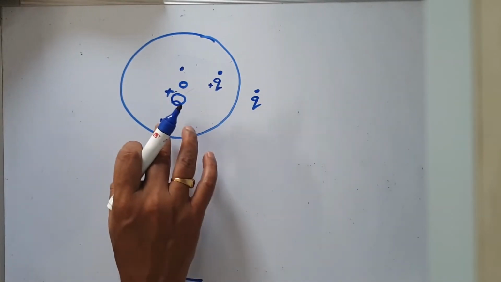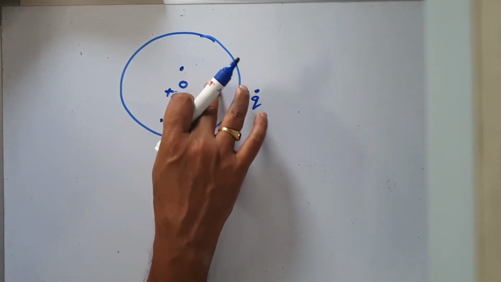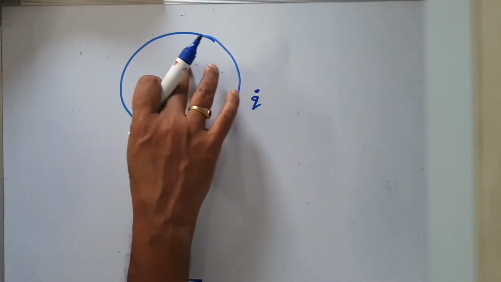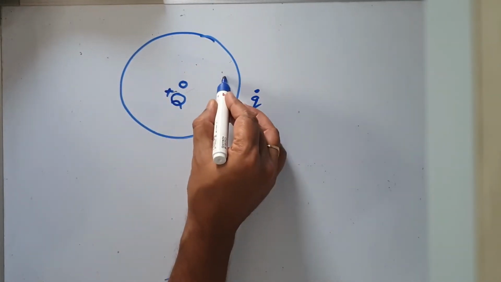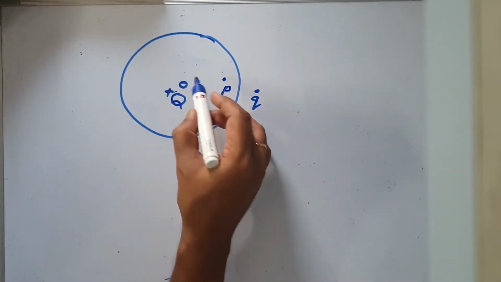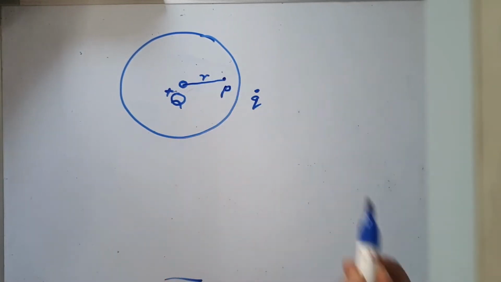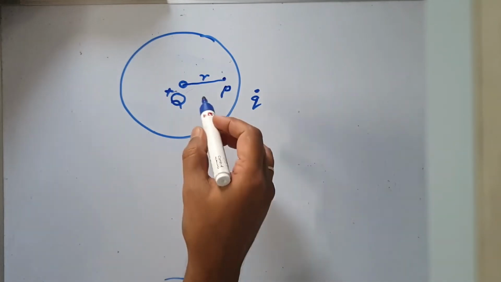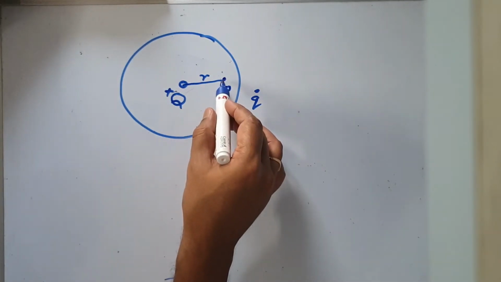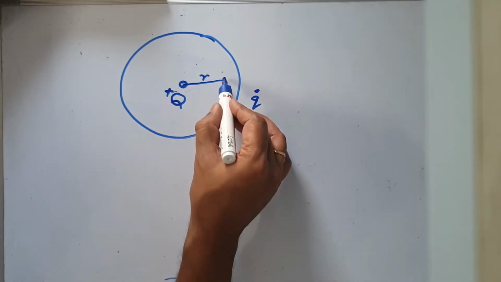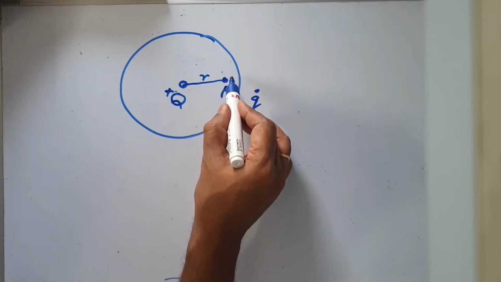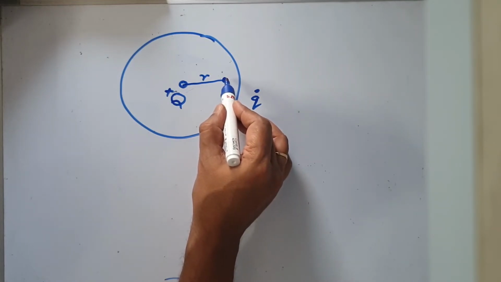Now I want to find the intensity of electric field at this point P, which is at a distance r from capital Q. By definition, the intensity of electric field at this point is the force experienced per unit charge by an infinitesimally small positive charge placed at that point.